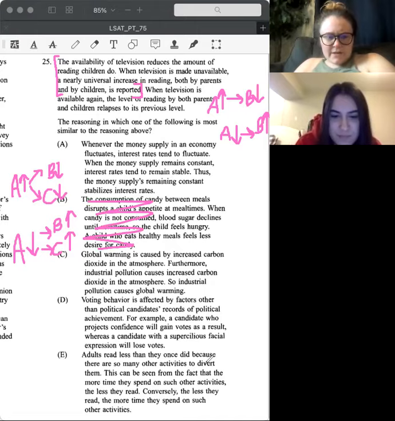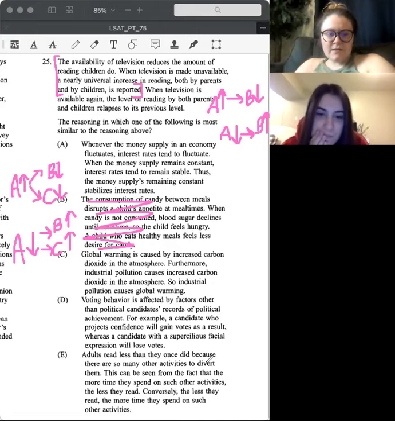C, global warming is caused by increased carbon dioxide in the atmosphere. Furthermore, industrial pollution causes increased carbon dioxide. I don't like this one because it's going A causes B, B causes C, so A causes C. Yeah. So it's not C.